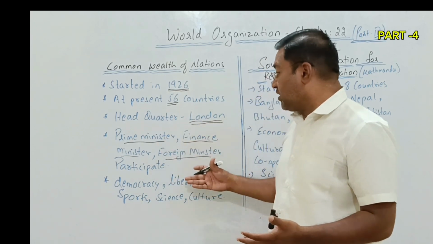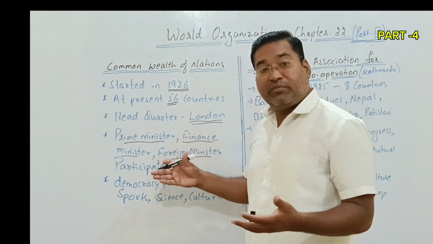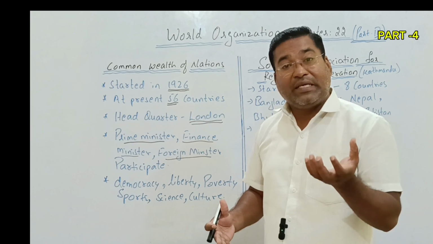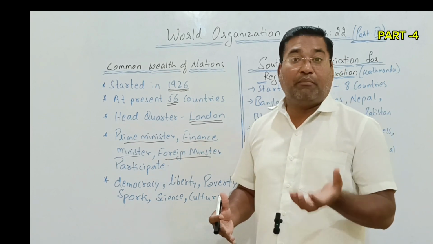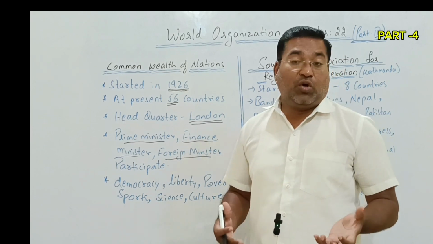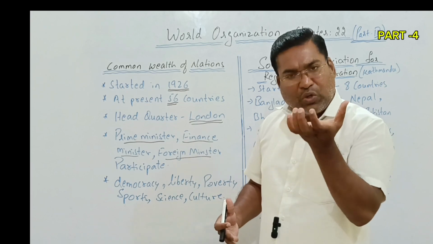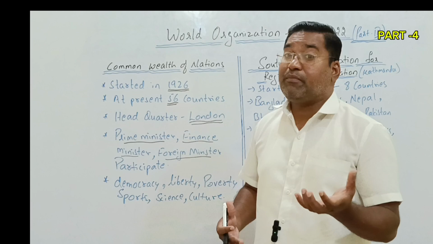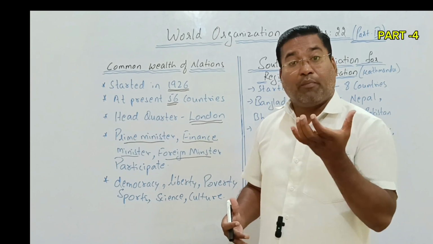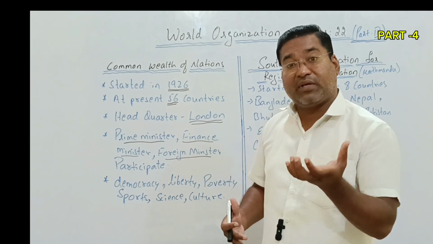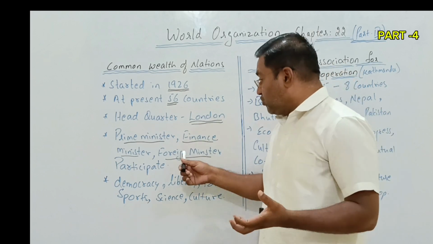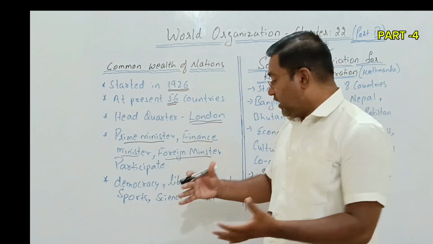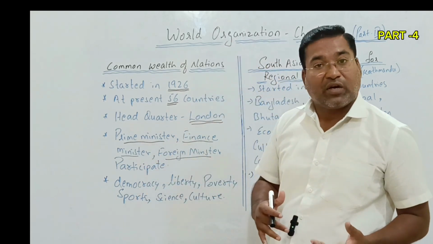So the finance minister and foreign minister are very important, because the foreign minister is a mediator between the nations, the one who develops a good cordial relationship between a number of nations. His role is very important in maintaining a properly disciplined relationship among the nations. Moreover, the motto of the Commonwealth of Nations is to move with democracy.